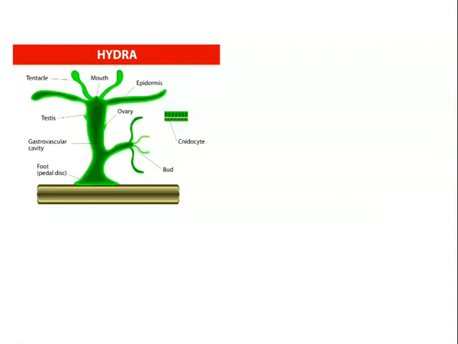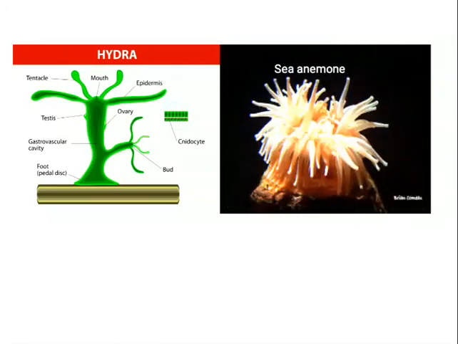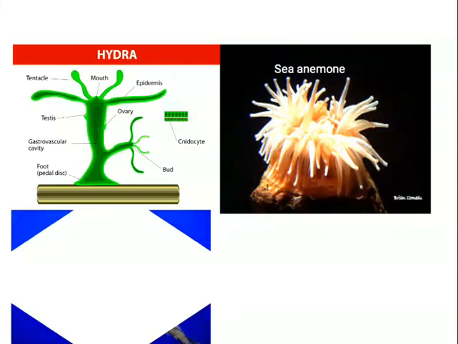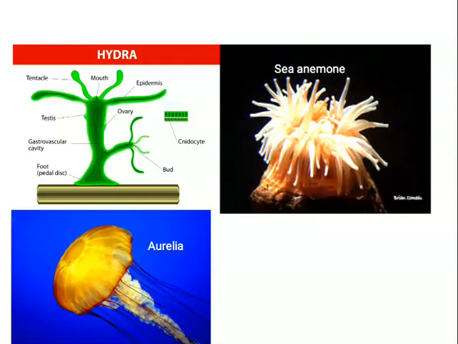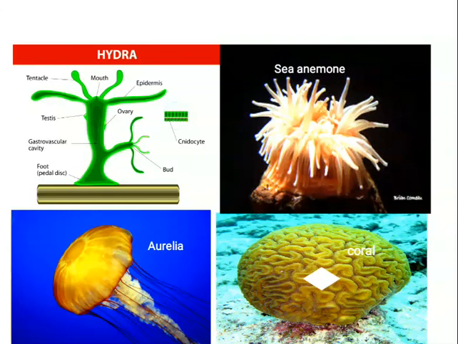Let us see the pictures of these animals. First is hydra. Look at the polyp body. Next is sea anemone. This is also a polyp body. Next comes Aurelia or jellyfish. It has an umbrella shaped body. And this is a colony of polyps called corals.